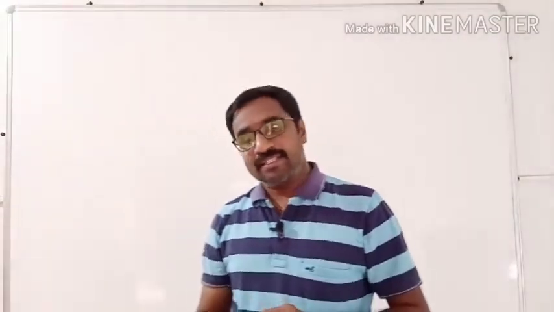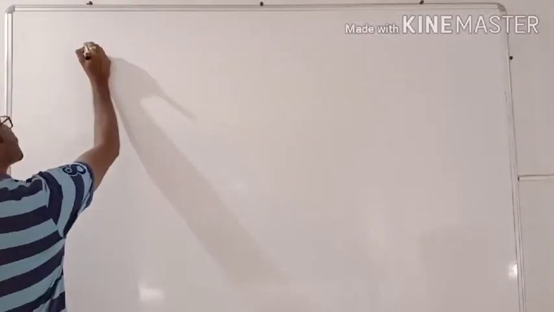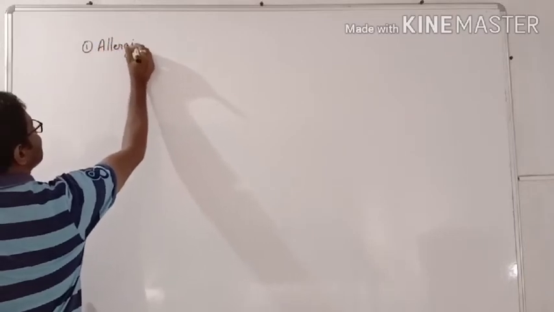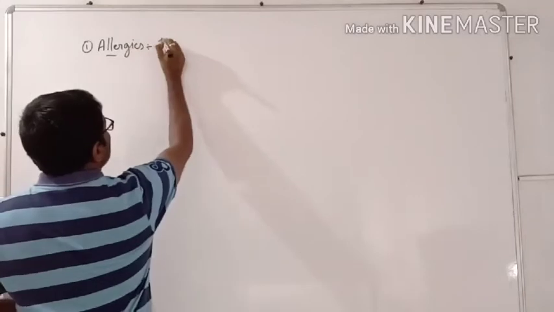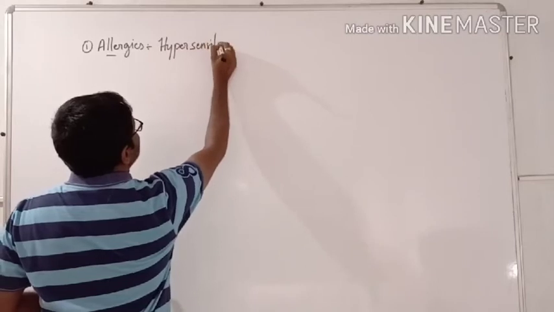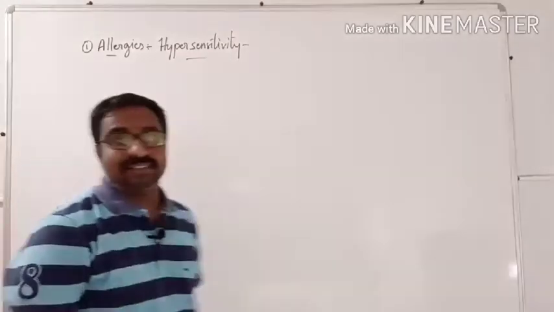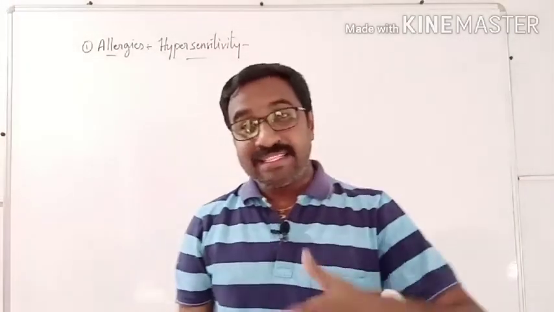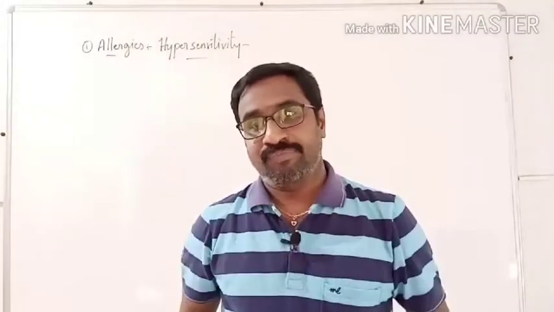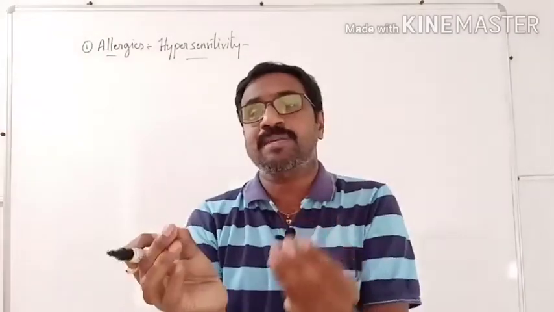After the lymphoid organs, now we shall talk about the next important topic, diseases. The first one is called allergies. It is also called hypersensitivity. So, what are allergies? It is the exaggerated immune response to simple antigens. It means our immune system will respond heavily to simple antigens.